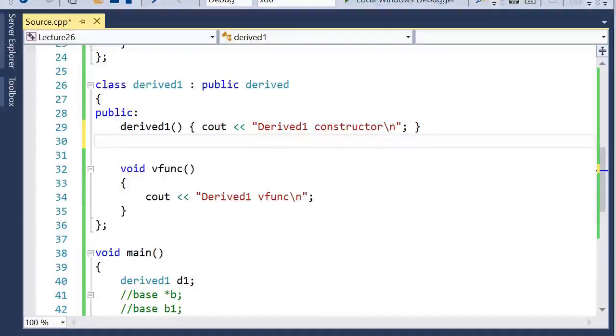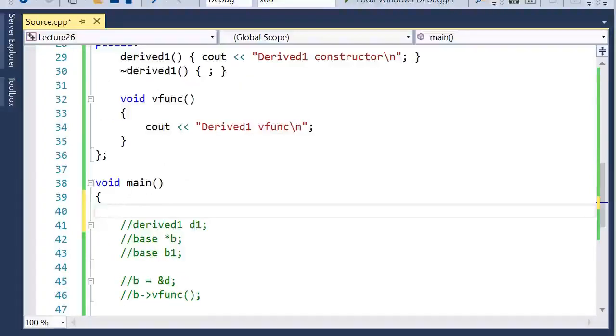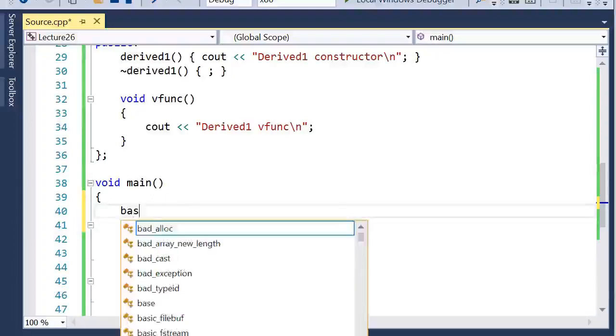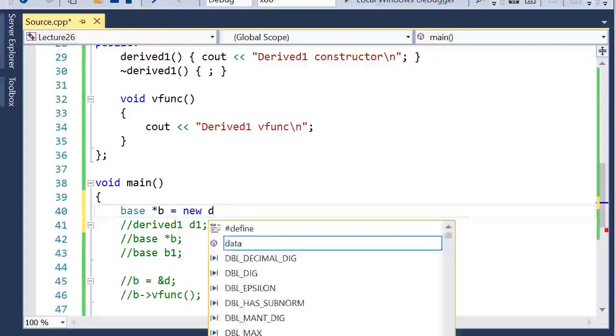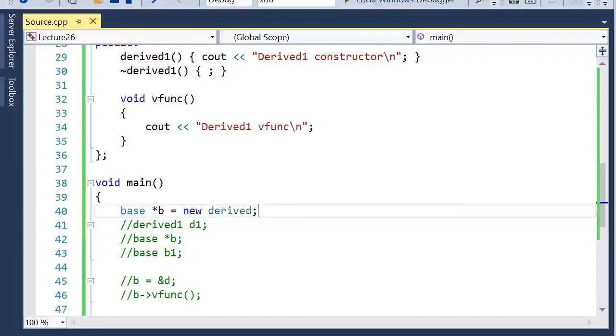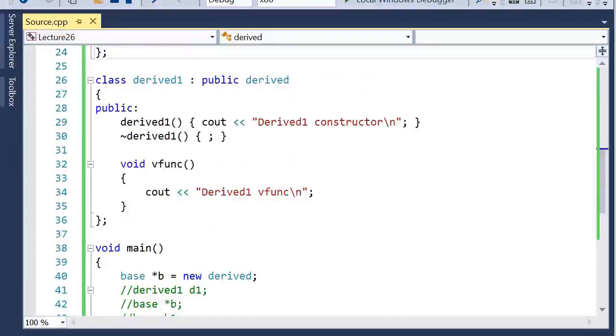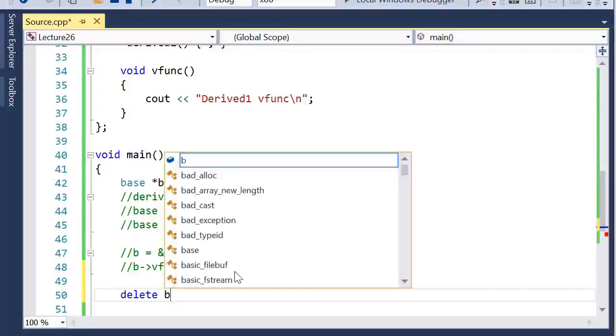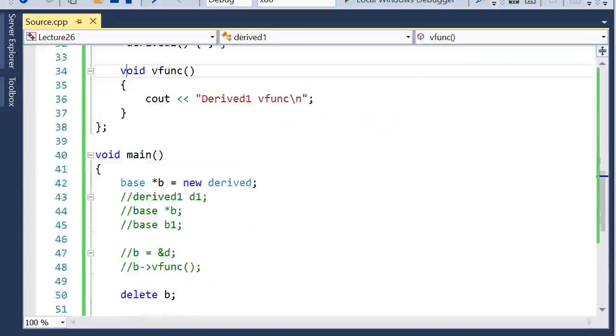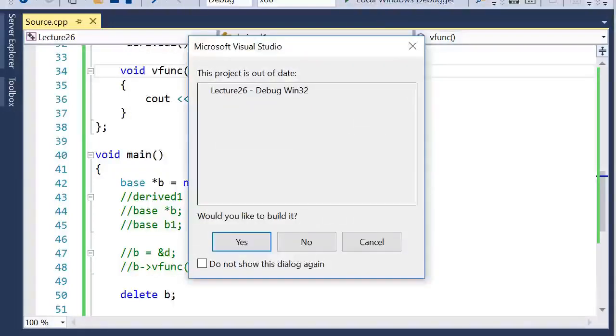To understand the virtual destructor, we first create a pointer of a base class and allocate memory of the derived class to it. And here we'll delete this object B. Now let's run this program to see what it outputs.